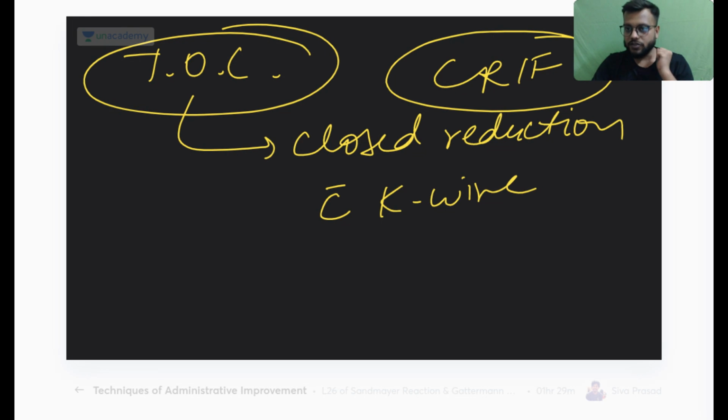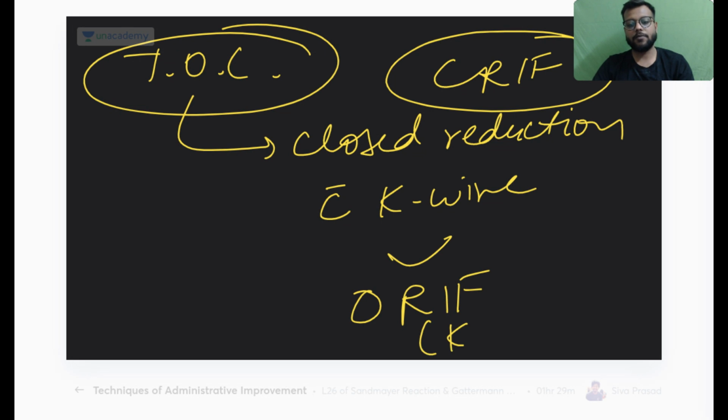And after closed reduction, if it is not reduced properly, then you can go for open reduction and internal fixation, and here also for internal fixation you will use the K wires. Exact reduction is very important, because otherwise there will be malunion and the child will go into cubitus varus or the gunstock deformity.